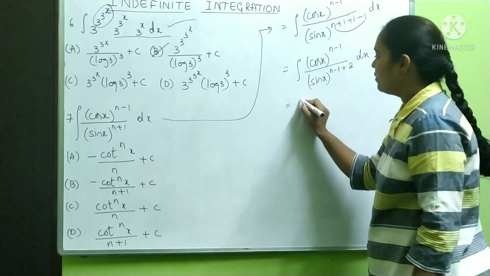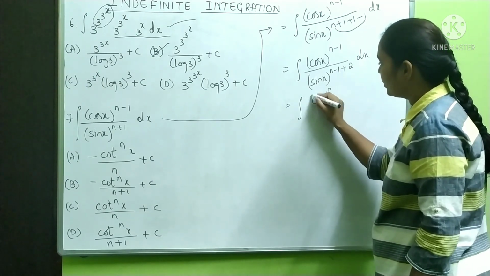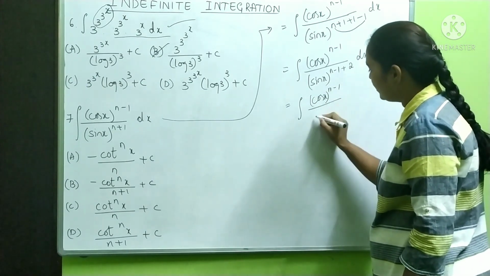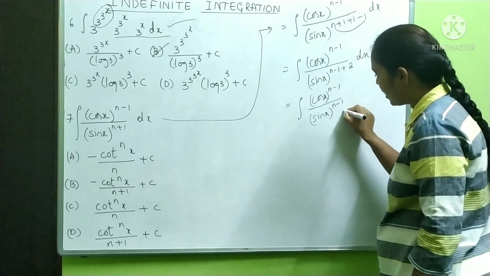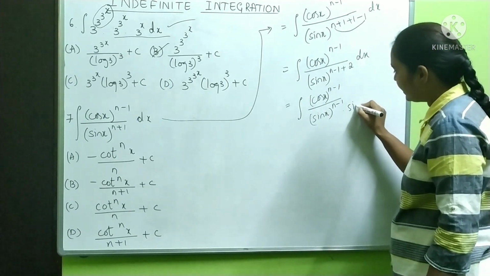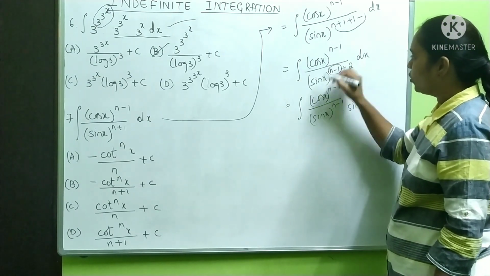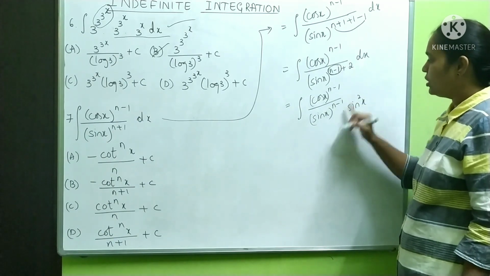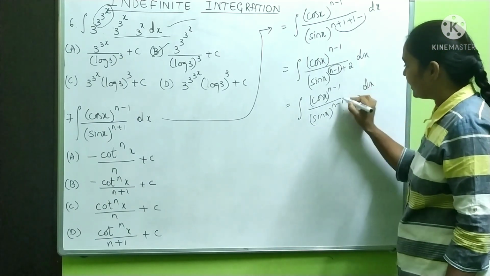Now this is equal to integration of cos x whole to the power n minus 1 by sin x whole to the power n minus 1 into sin square x. This I made one group n minus 1. This two I have splitted the base into dx.